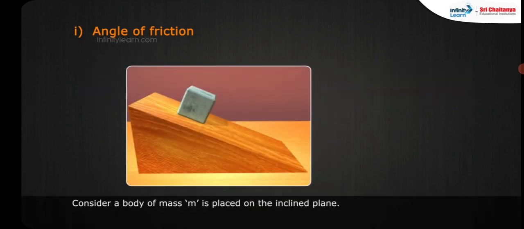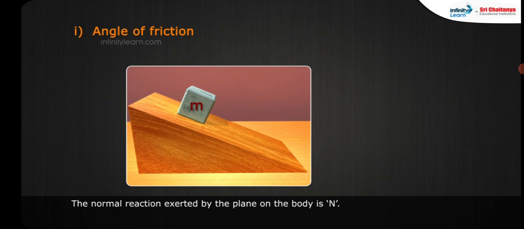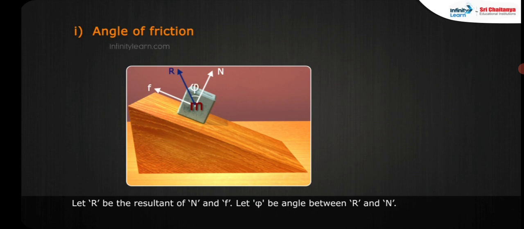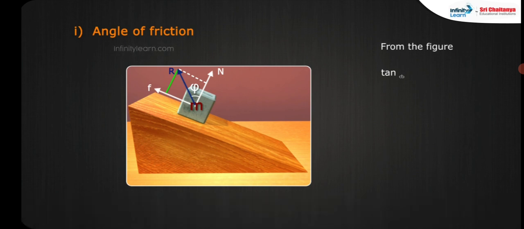Consider a body of mass m placed on the inclined plane. The normal reaction exerted by the plane on the body is N. Let F be the friction force between the body and the inclined plane. Let R be the resultant of N and F. Let phi be the angle between R and N. From the figure, tan phi is equal to F by N, which is equal to mu_s.